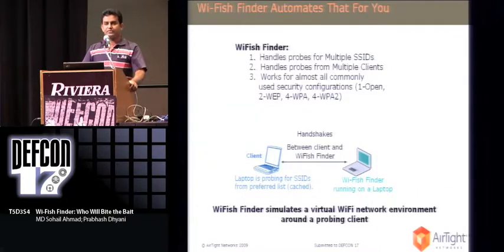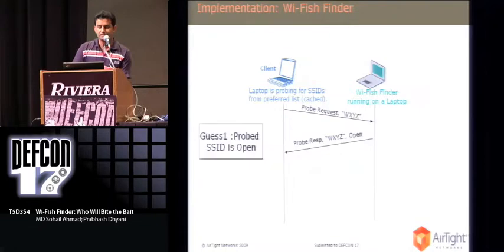So it handles probes from multiple SSIDs, it handles probes coming out from multiple clients, and all possible security configurations are properly handled here. Basically, as soon as Wi-Fish Finder sees a probing request coming out from any client, it simulates a virtual Wi-Fi network environment around that probing client, just to let the client feel like it is actually present in an authorized Wi-Fi network environment. And that's how it actually finds out.